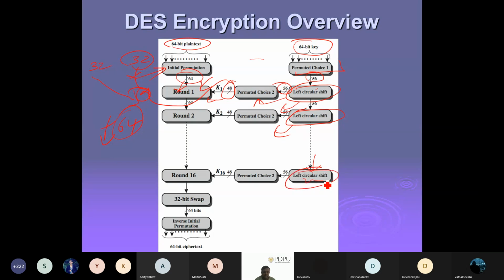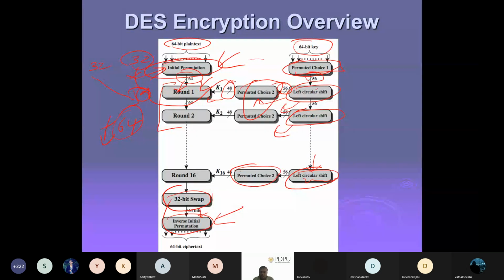Use that word, because now you are going to get it. We have a circular shift. In our data structure we use a circular queue, so it goes in a circular queue on the left side. From that we get the permutation boxes. This is the first permutation box, this is the second permutation box. This is also some permutation. Here we are using something in between. At last we also use the swapping, and finally, whatever the initial permutation was, we will take the inverse permutation.